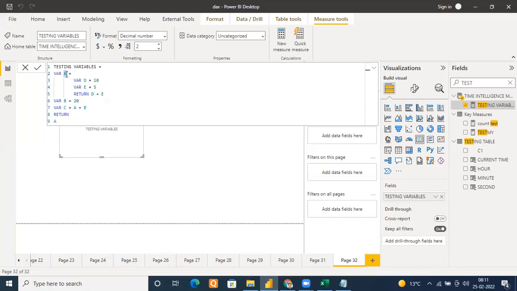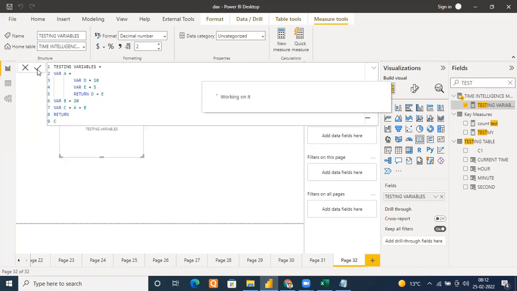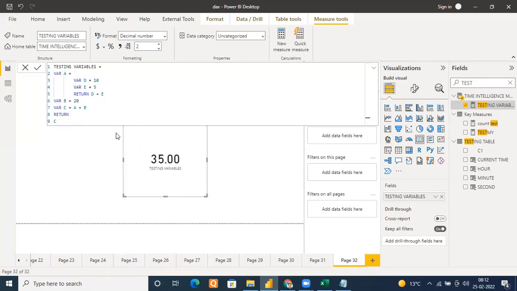Yes. So now see, so far everything is good. Let me execute C. What result should I get, everyone? A will become 15, right? B is 20. So it should return 35. Let me execute this. Okay, it has been done. Let me drag it down. Can you see 35?